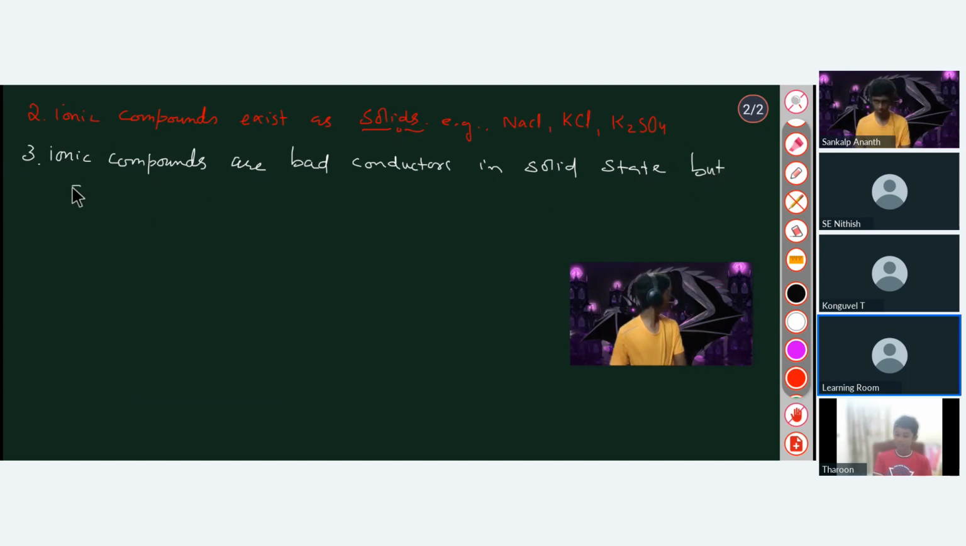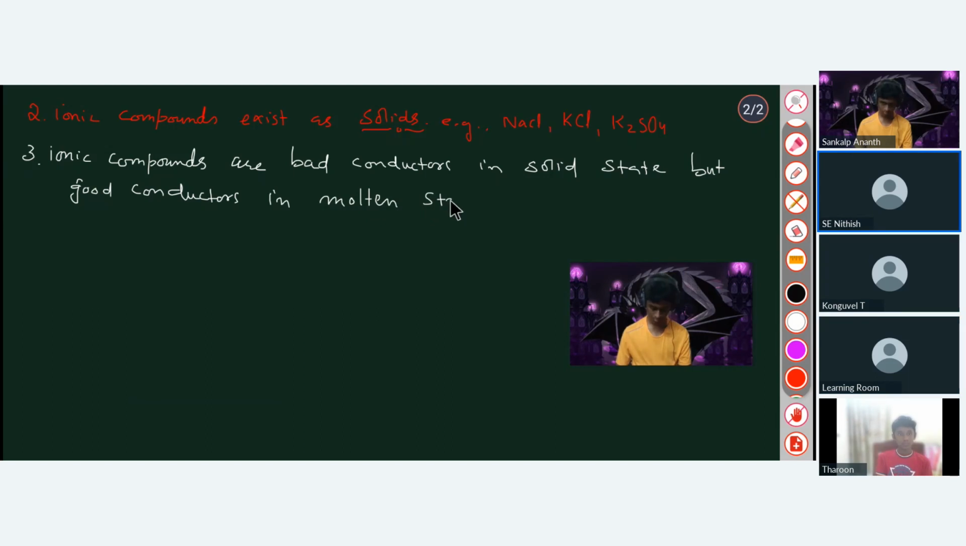So you said they're bad conductors in solid state, but good conductors in molten and aqueous state. That's very important to be noted. Molten in the sense like iron when it's in molten state? No, NaCl is an ionic compound. Okay, I will tell you.